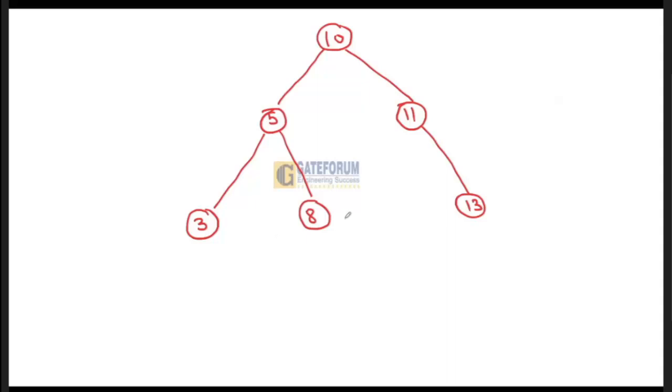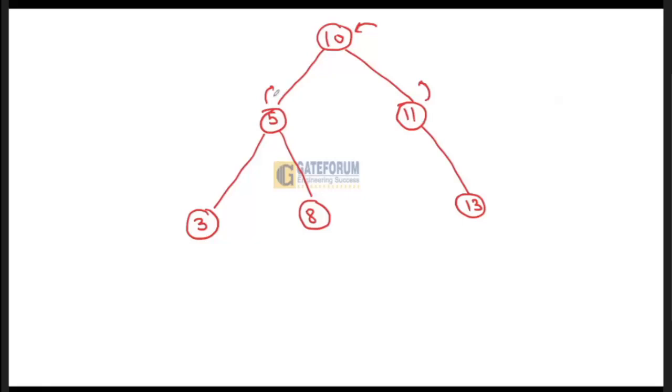So here, see what this function foo is doing. This pointer has been passed and what does it have to return? It has to return whatever value the left child is returning plus its own value plus whatever value is returned by the right child.